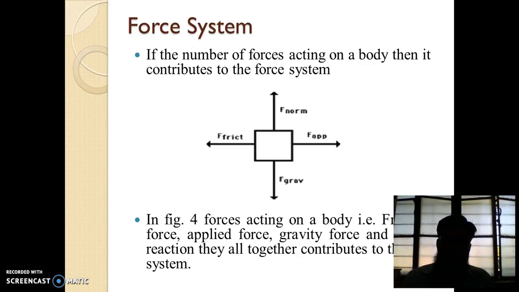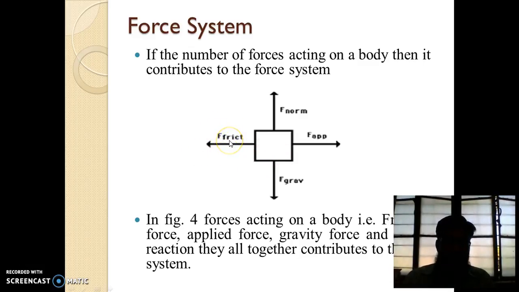If we place a body on a surface and apply force to this body in this direction, this body will move in this direction. Because of this motion, a friction force is developed between the surface of this body and the surface on which this body is resting. That force has a direction opposite to the applied force.